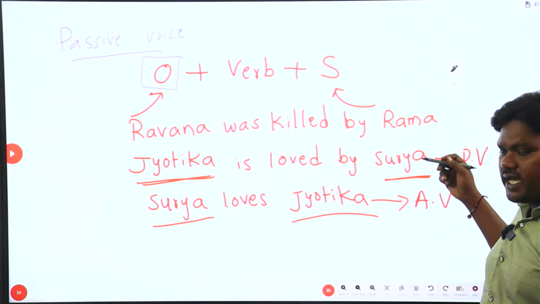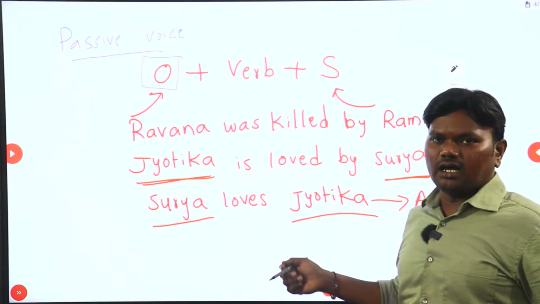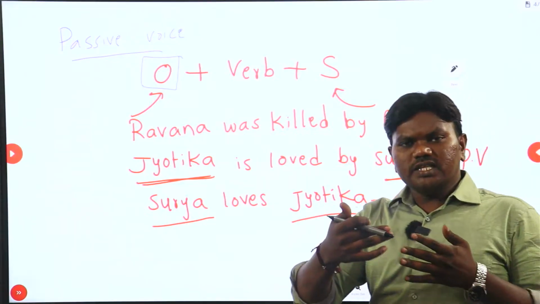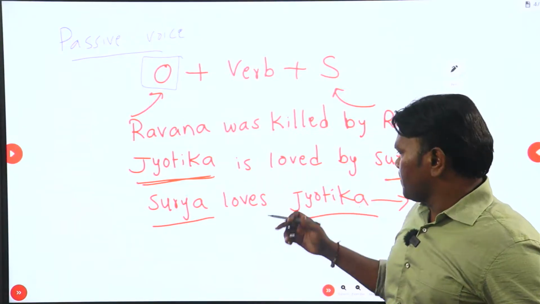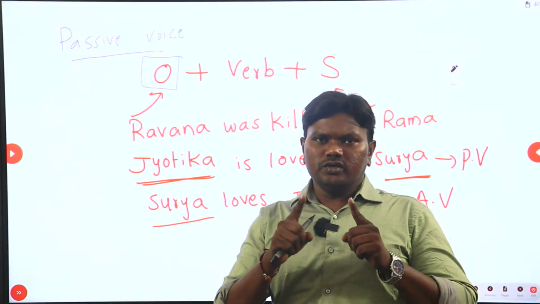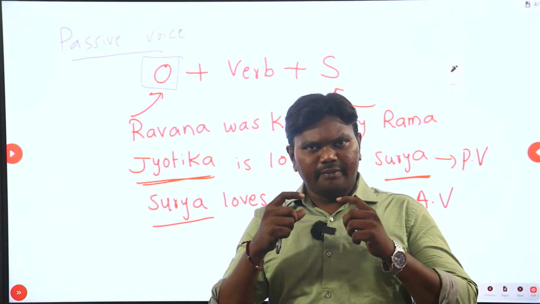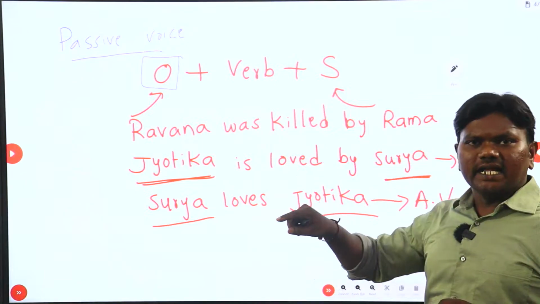So in these two cases, who is the doer of the activity called love? Surya. Who is the receiver of that activity? Jyotika. So we are not changing who is the doer, who is the receiver. The doer and receiver remain the same. Only the order will change.